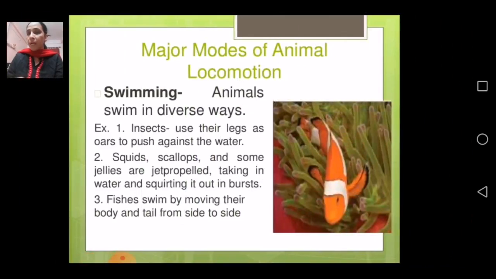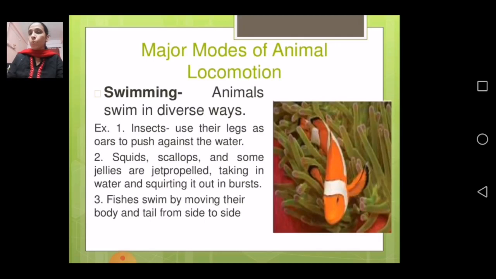So animals swim in diverse ways. Now locomotion, if I talk here about fish, different types of fishes swim in different ways. One way is a streamlined motion, which is common to all. Example 1, if you can see on the screen, insects use their legs as oars to push against the water.